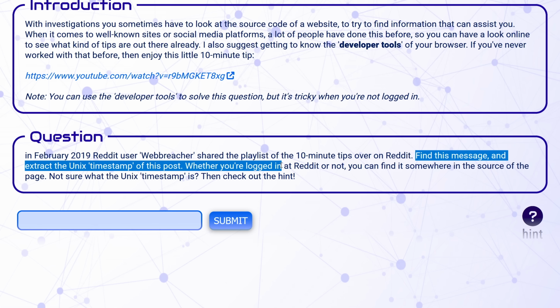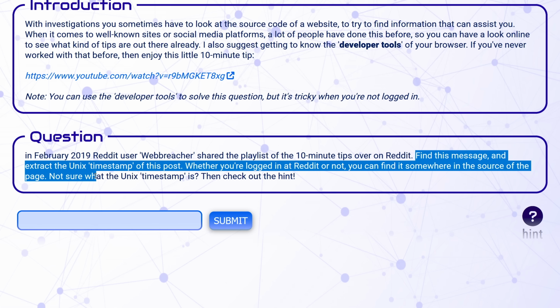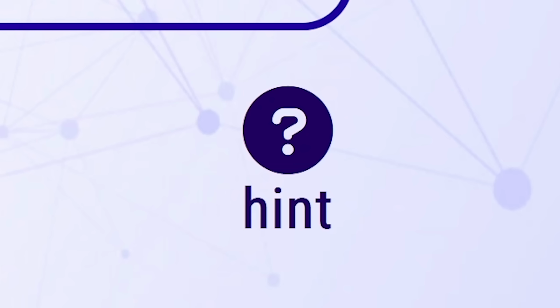Whether you're logged in at Reddit or not, you can find it somewhere in the source of the page. Not sure what the Unix timestamp is? Then check out the hint. Of course, let's try without the hint.